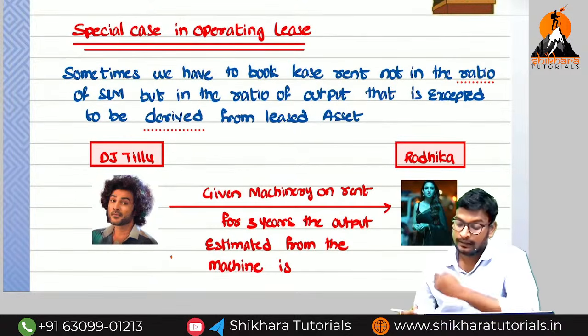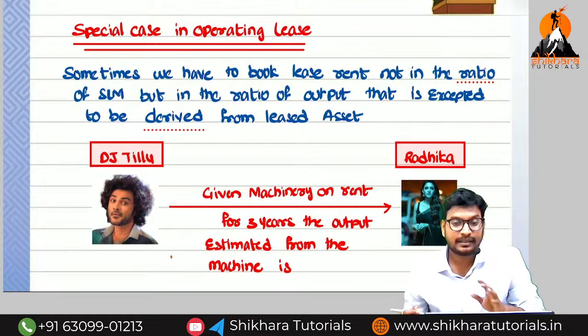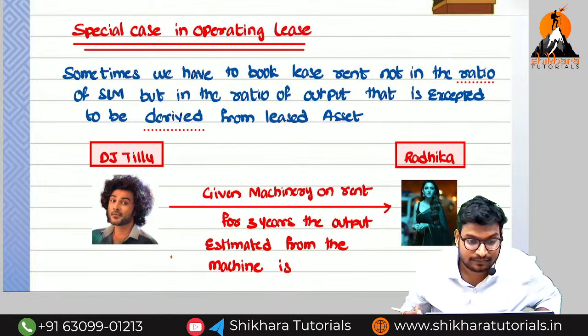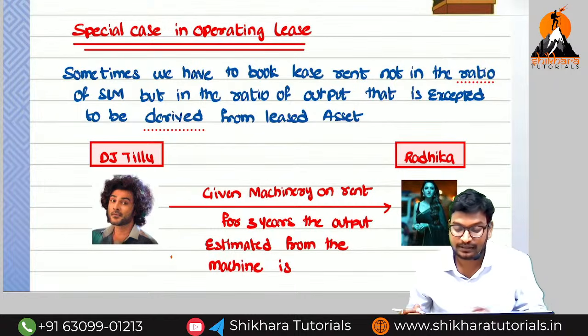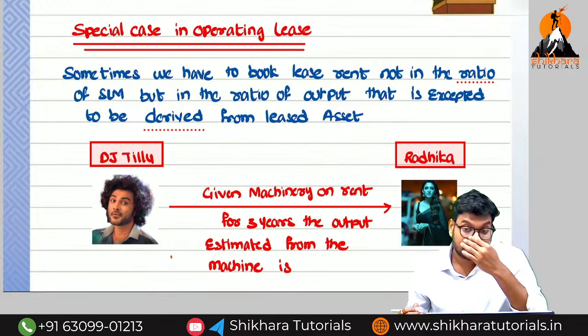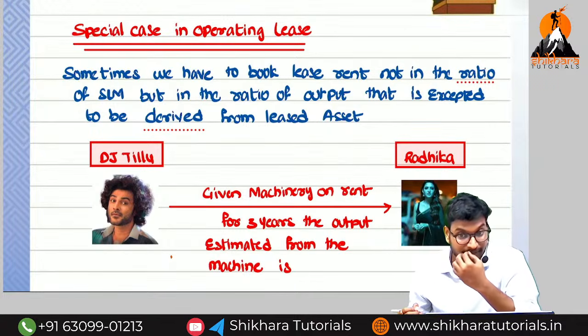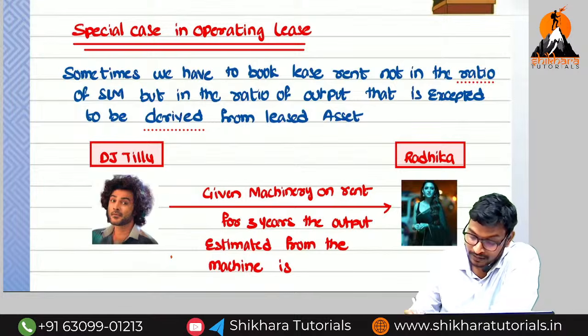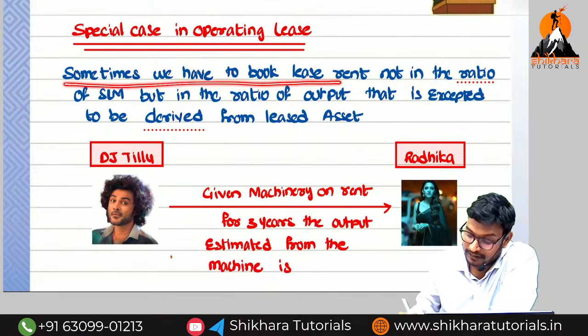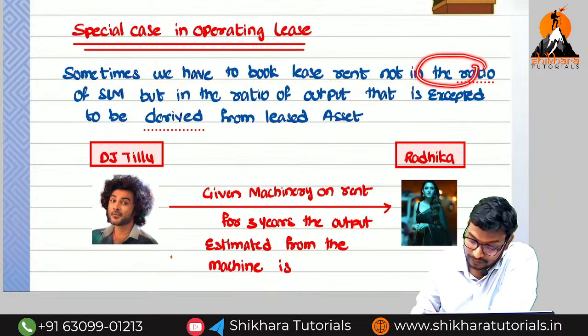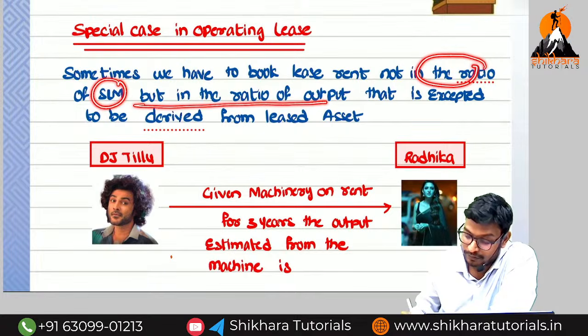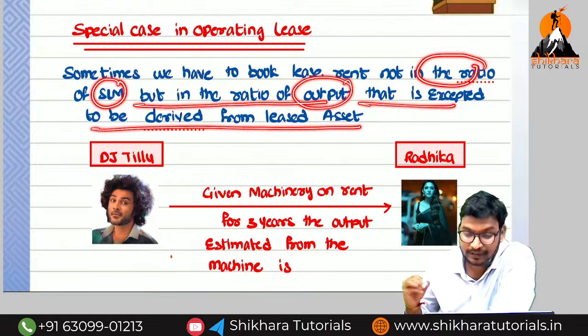Wait. Nothing is mentioned, so SLM basis. If nothing is mentioned, we need to do it on SLM basis. If they have given output proportion, we have to follow the output proportion. So sometimes we have to book the lease rent not in the ratio of SLM, but in the ratio of output that is expected to be derived from the leased asset.